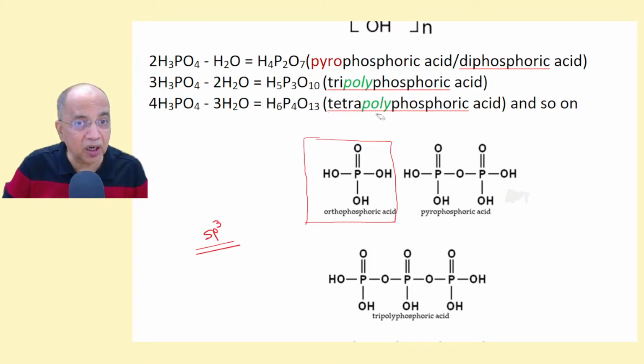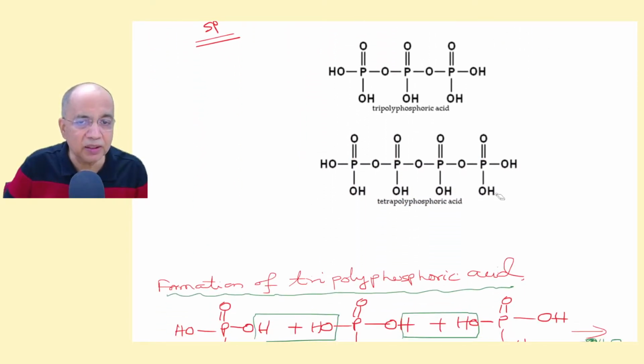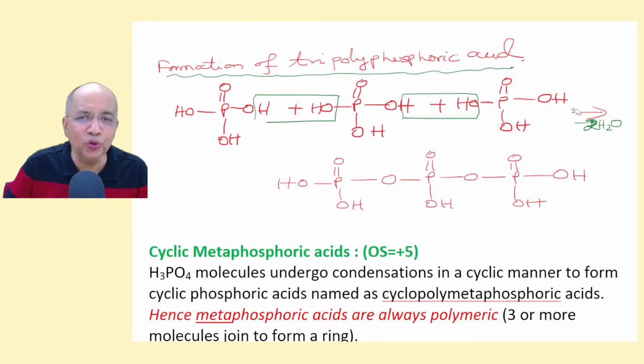That is tetraphosphoric acid or tetrapolyphosphoric acid. So you need not remember the formula. This is tetrapolyphosphoric acid or simply tetraphosphoric acid. But yes, I have shown you how tripolyphosphoric acid can be formed by the condensation between 3 phosphoric acid molecules.